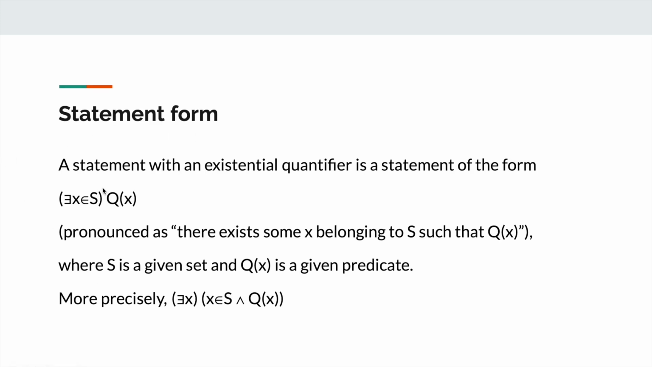Statement form. A statement with an existential quantifier is a statement of the form there exists some x belonging to S such that Qx is true, where S is a given set and Qx is a given predicate. More precisely, there exists x such that x belongs to S and Qx is true.